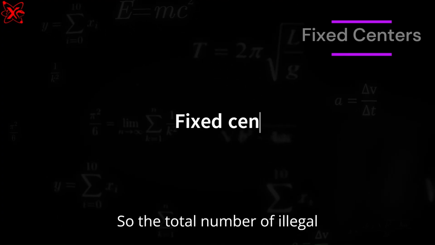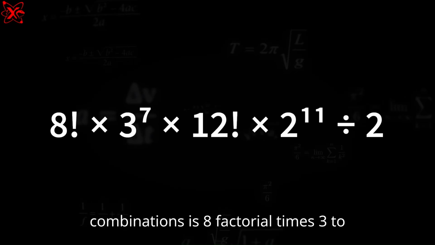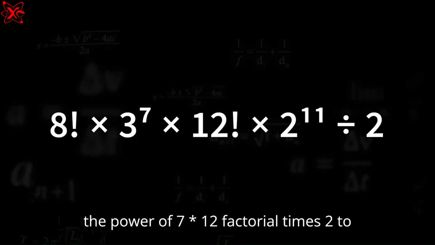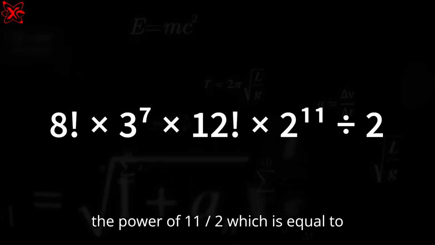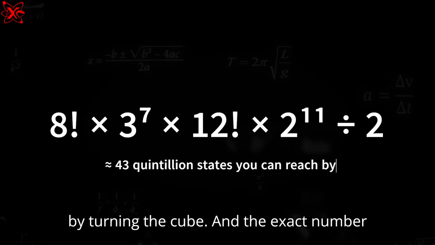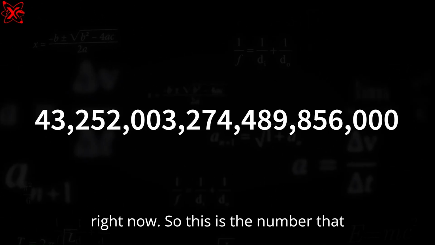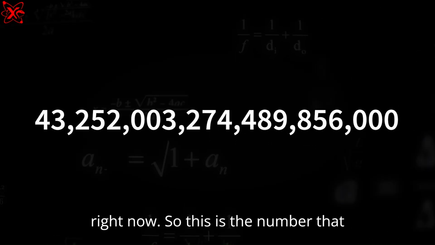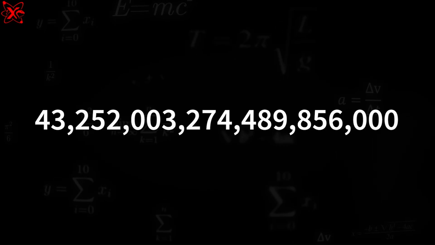So the total number of legal combinations is 8 factorial times 3 to the power of 7 times 12 factorial times 2 to the power of 11 divided by 2, which is equal to 43 quintillion states you can reach by turning the cube, and the exact number is the number on the screen right now. So this is the number that speedcubers, apps and the Guinness World Record refer to.